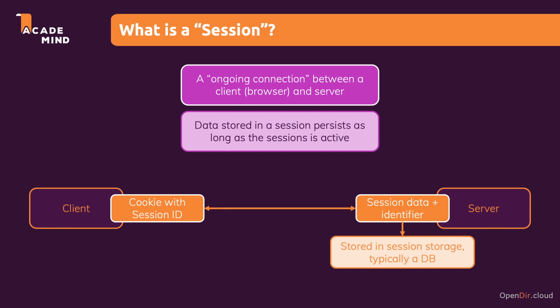Now, the good news is that Django already does all the heavy lifting for us. Django will already create that cookie, send that cookie to the client. Django will store the session in the database. We, as a developer, just need to configure how this session should behave. So, for example, how long a session should be active. And then we can write data to that session and read data from it, just as we need it. And that's exactly what we're going to do throughout this course section now.